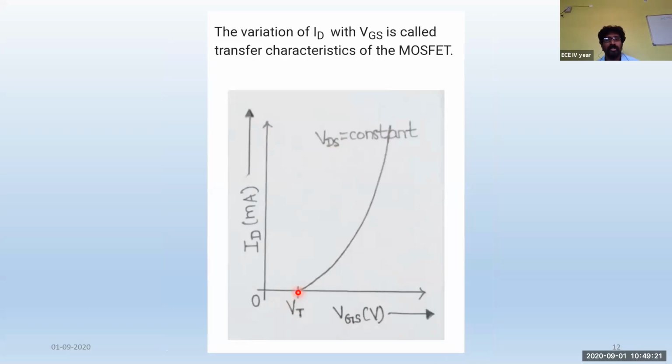At this point it is increasing right from VT, the threshold voltage. Between 0 and the threshold voltage, the transistor will not be conducting until it gets the minimum required threshold voltage. Then only the transistor will be turned on. Once the threshold voltage is applied to the gate terminal, the transistor starts conducting, and this is the characteristic of drain current versus VGS. The variation of drain current with VGS is called the transfer characteristic of a MOSFET.